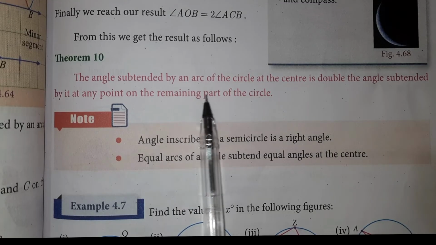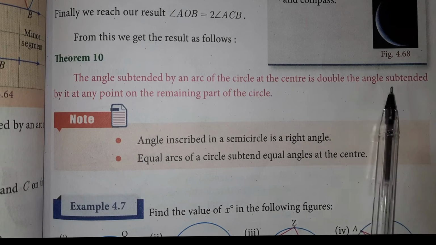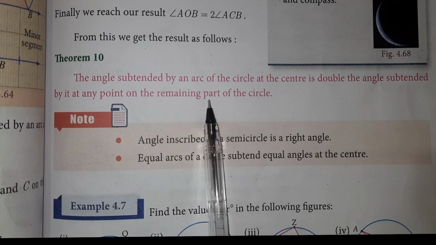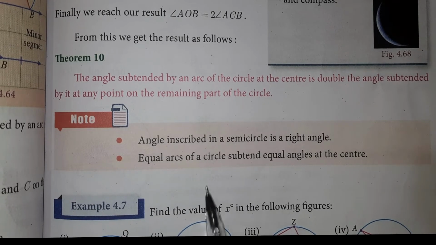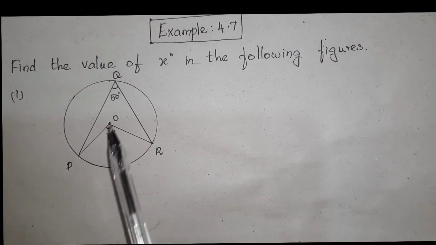This is theorem 10. The angle subtended by an arc of a circle at the center is double the angle subtended by it at any point on the remaining part of the circle. I'll explain that when we do example 4.7. I will explain now.